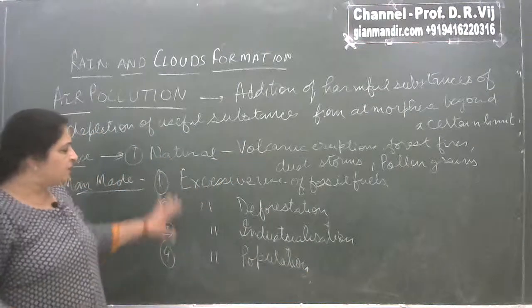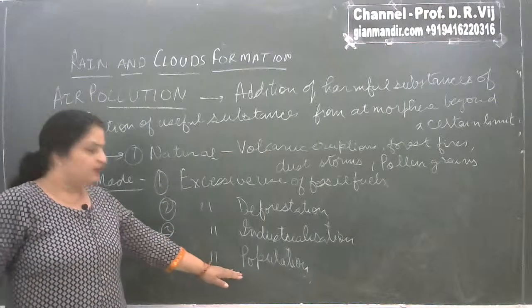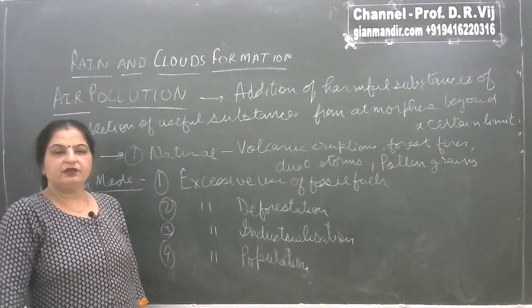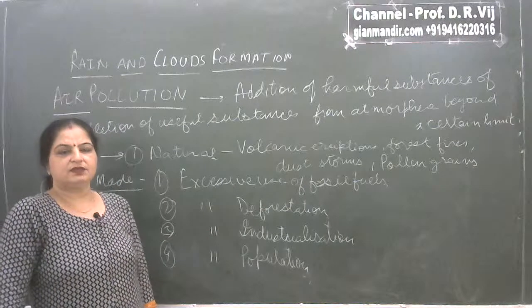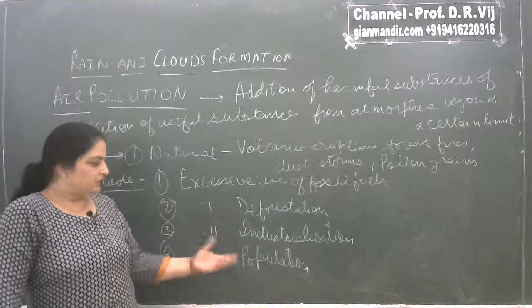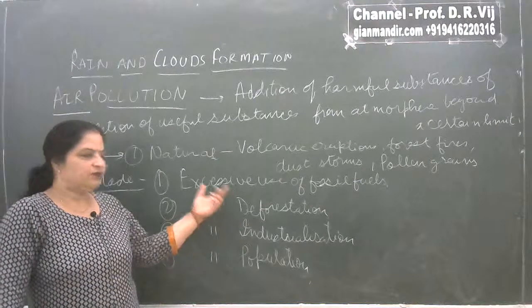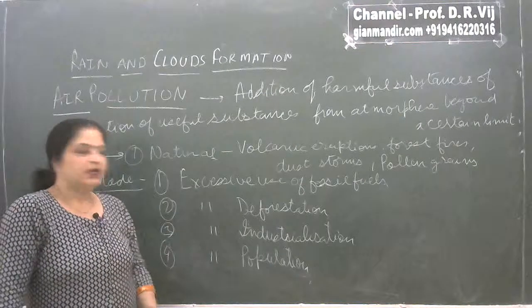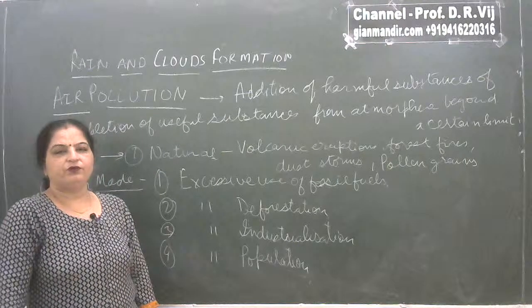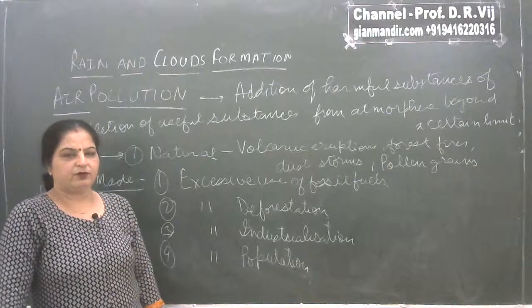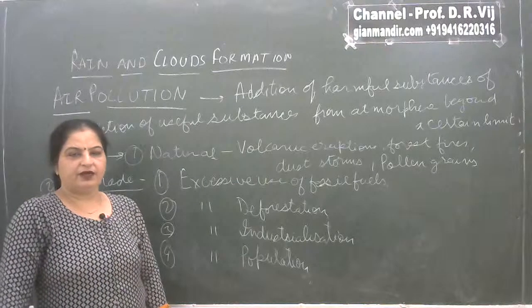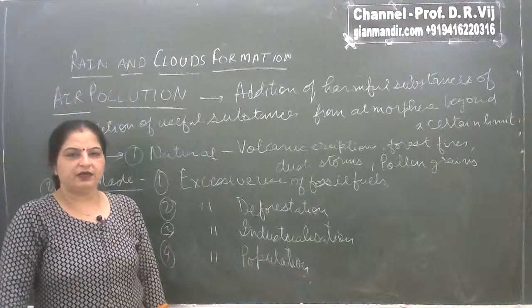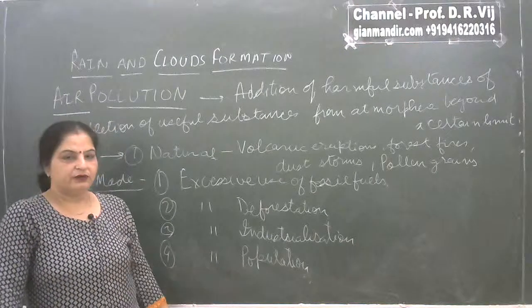Right? Because all these three reasons are because of excessive hike in the population. As the population is increasing, the demands and the requirements of this increasing population is also increasing. If population is increasing, the demand for energy is increasing, and for producing more energy we have to burn more of fossil fuels. If population is increasing, in order to provide all the basic facilities to the population, a big land area is required, and that land area can be produced only by the process of deforestation, by cutting down or felling the trees.